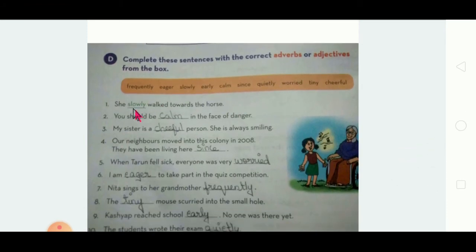Frequently, eager, slowly, yearly, calm, since, quietly, worried, tiny, cheerful, right? So see, she dash walked towards the horse. She slowly walked towards the horse, right?